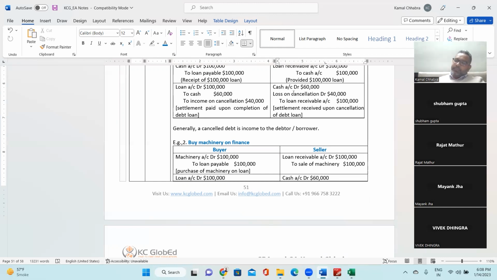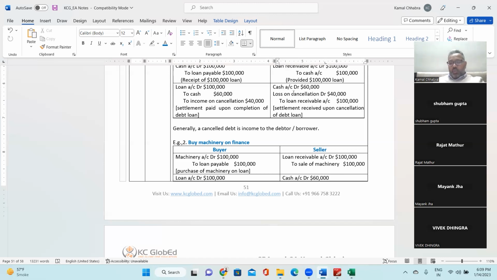So if you see example 2, let's assume Sachin is the buyer and Shubham is the seller. So what will Sachin be accounting? Machinery, JCB machine, $100,000 is debit. So it will be creating an asset in the books of Sachin, right? And for that, Sachin has a loan payable of $100,000 for the JCB machine. On the other hand, what will Shubham be accounting for? Loan receivable from Sachin account debit $100,000 to sale of JCB machine, $100,000. That's the accounting entry you both will be making in your books.